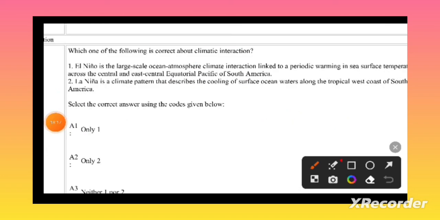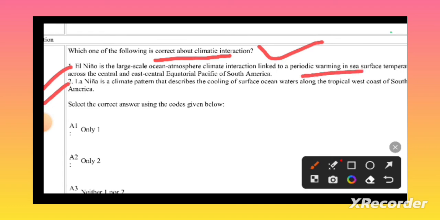Which of the following is correct about the climate interaction? First one is about El Nino, second one is about La Nina. El Nino is a large scale ocean-atmosphere climate interaction linked to a periodic warming in sea surface temperature across the central and eastern equatorial Pacific and South America.